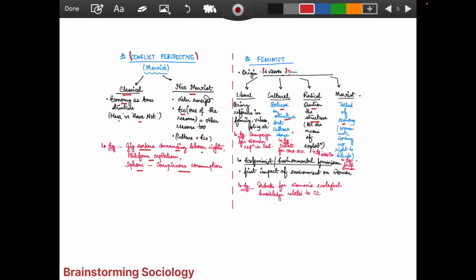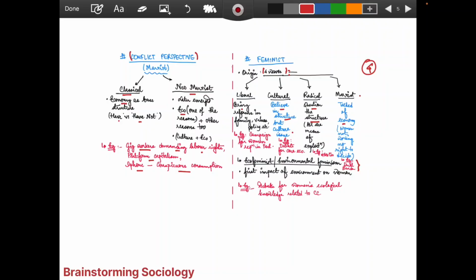Women not working, no rights to decide. This has been outrightly said. So here we can talk about the dual burden. What does the dual burden talk about? Whenever a woman goes out and works outside, apart from that, she has to come inside the home and also work there. So how can it be justified that they are only working outside? They are not only lacking the rights to decide, they are also having the dual burden. In this manner, it should be clear that liberal, cultural, radical and Marxist feminists talk about it in different forms, and it has happened in 4 waves, as I have talked about, right?